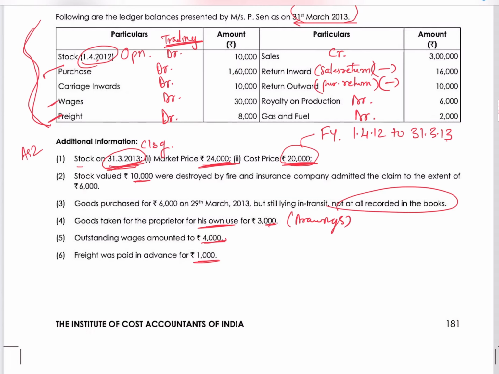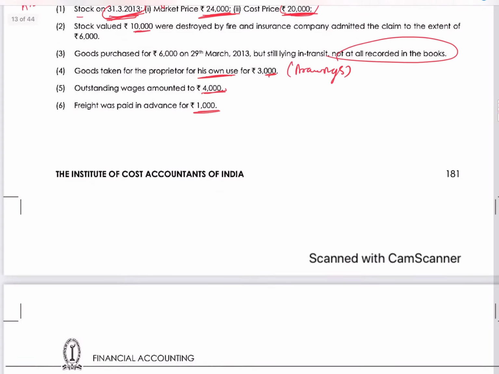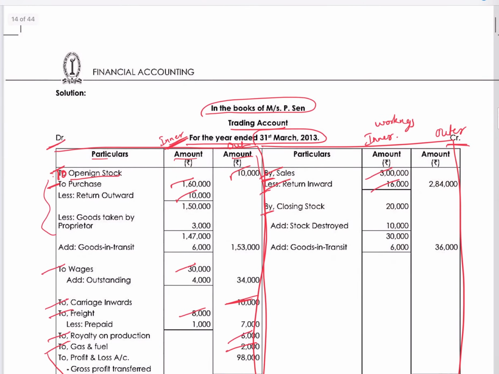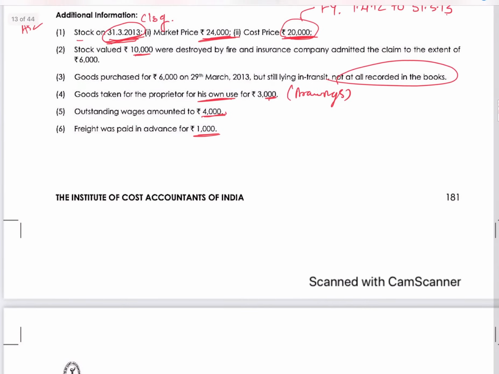Second, now we'll go to additional information. Closing stock they have given. We understood that whichever is lower, so 20,000. We'll write closing stock on the credit side. So 'By' closing stock, inner column 20,000, because we have to adjust goods, stock destroyed and all. So inner column 20,000. Okay.